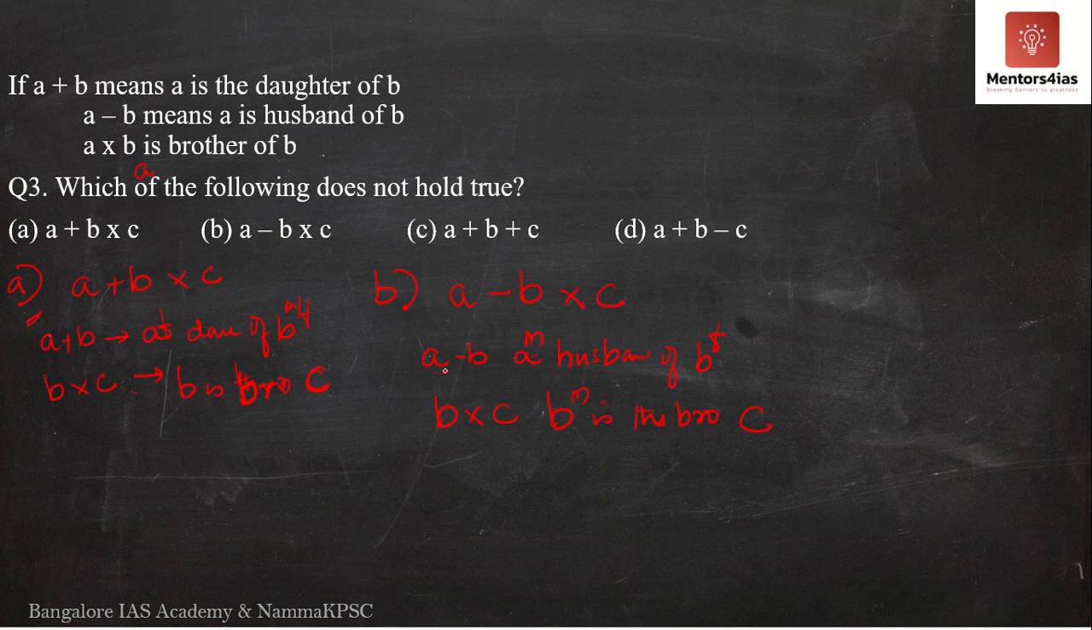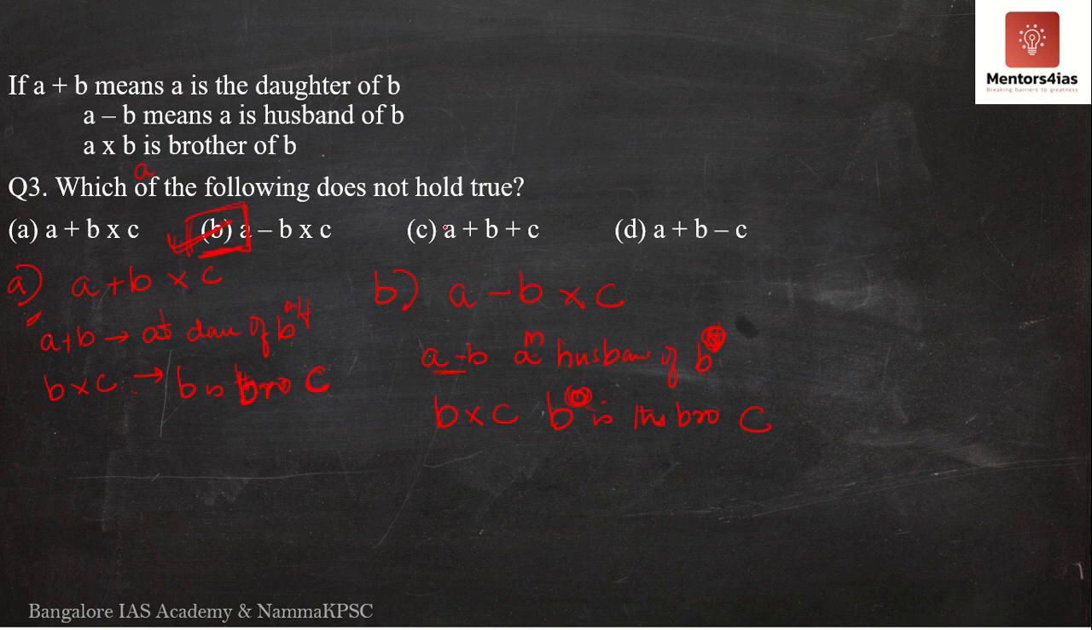Look at the first relationship between A and B. A is the husband of B, which means A is a male, B is a female. Whereas B cross C says B is the brother of C, so B is a male, whereas C's gender is not known. Now B is confused if he is a male or a female. Therefore, this particular option does not hold true. Therefore, the correct option has to be B.